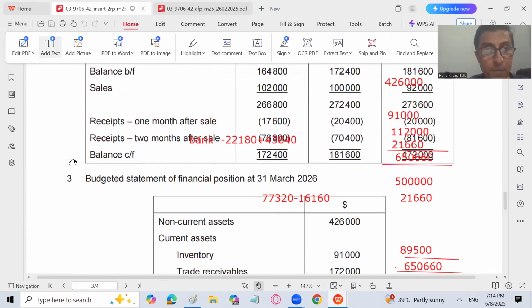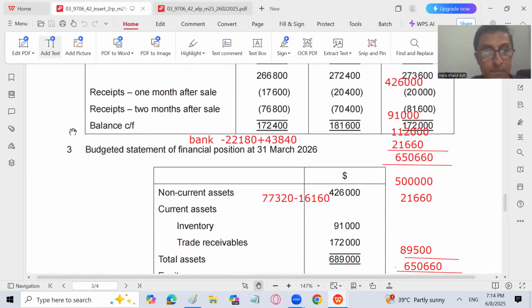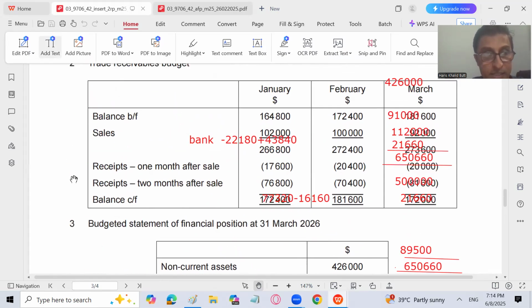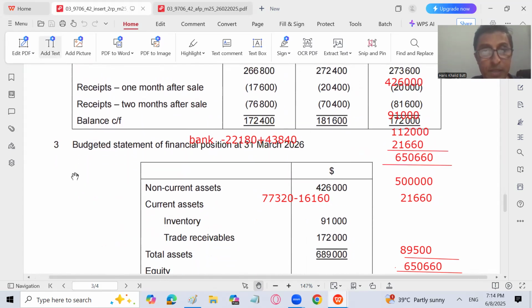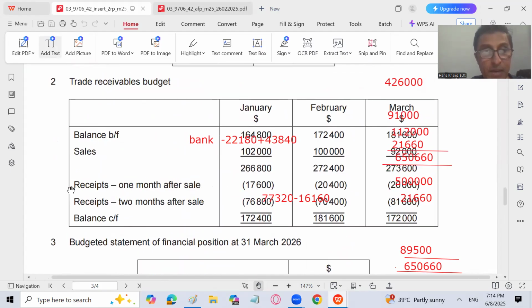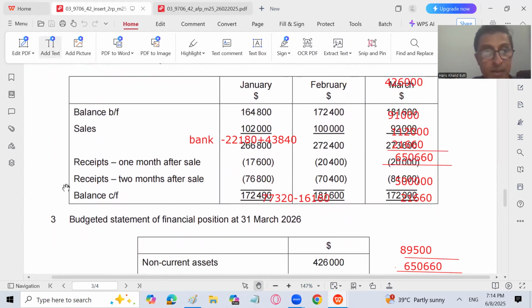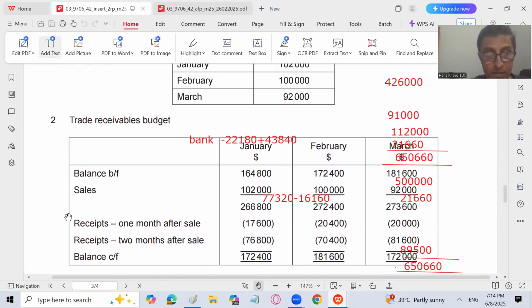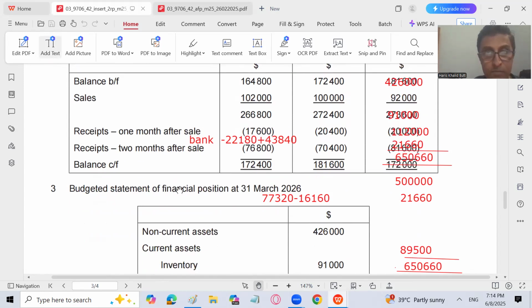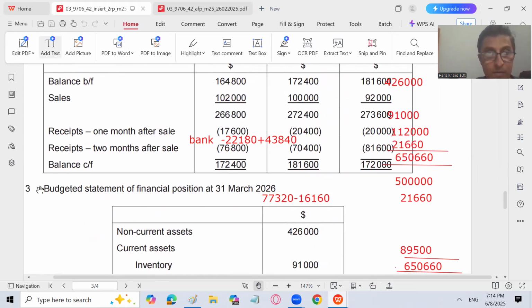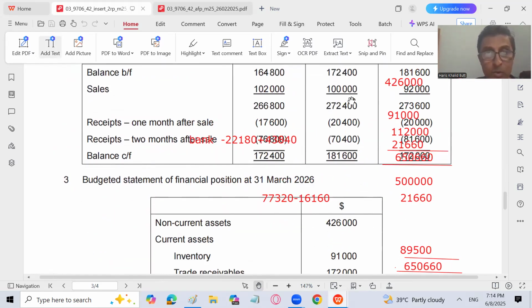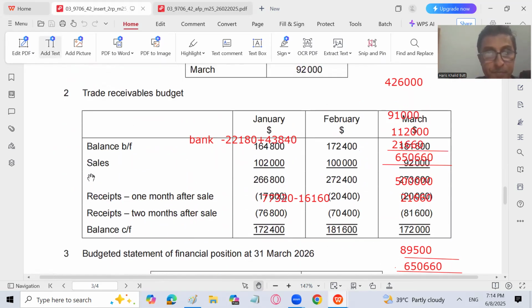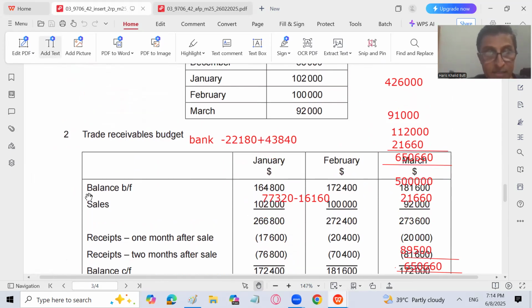Now let's see. If you just look at the question, you will see that minus 22180 is the answer when we have a trade receivable budget given over here. So we have a trade receivable budget. Let me rub some part of it.